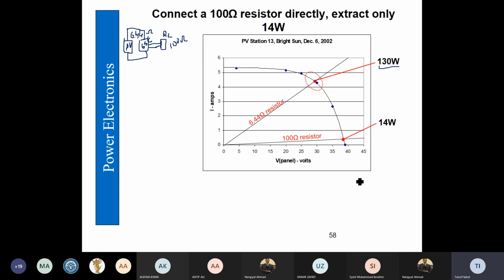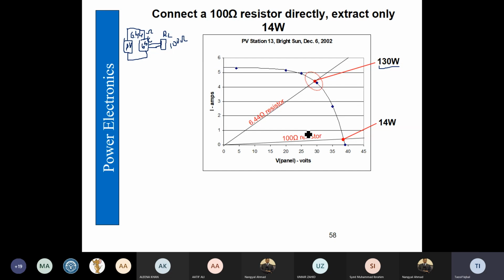So now let's assume that we are given a 100 ohm resistance, and that 100 ohm resistance we have to connect to the PV panel, and this 100 ohm resistance must be consuming maximum power point, that is 130 watts.